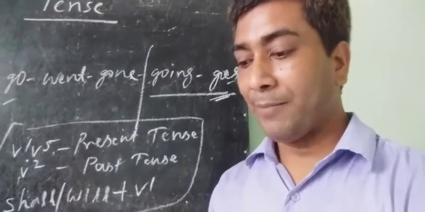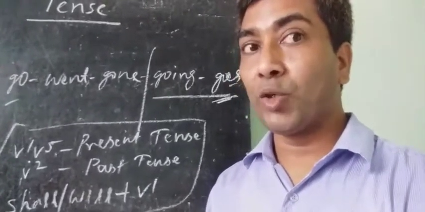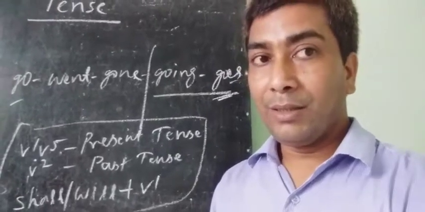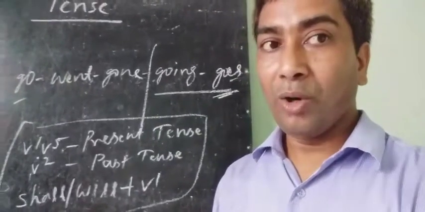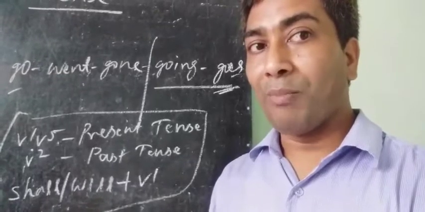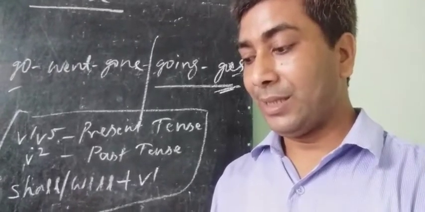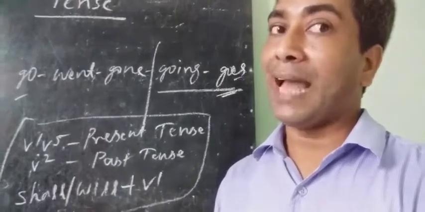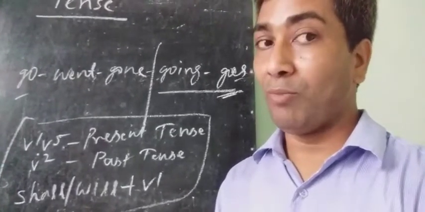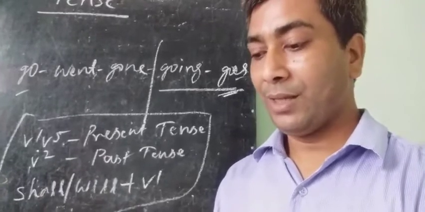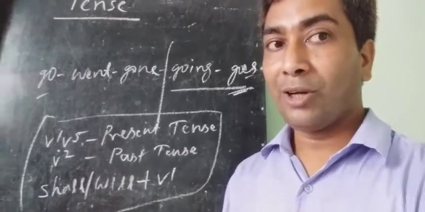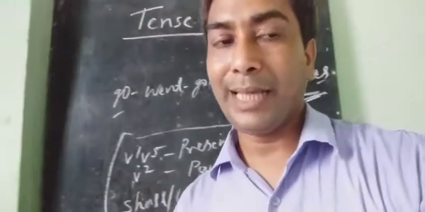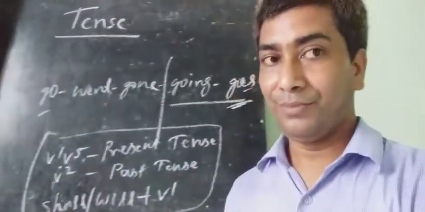If I had, had is V2 past tense. This sentence is past tense but indicates future time, because the word tomorrow has come, which means future. So it's not necessary that the same tense will indicate the same time.